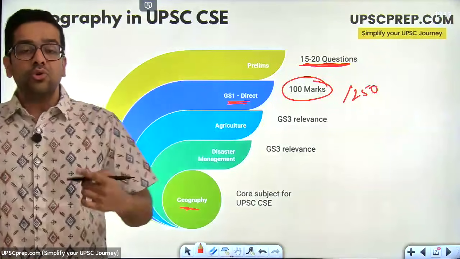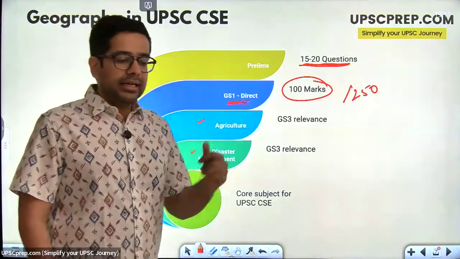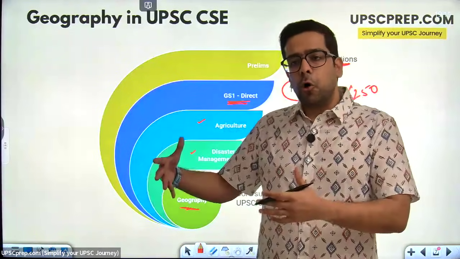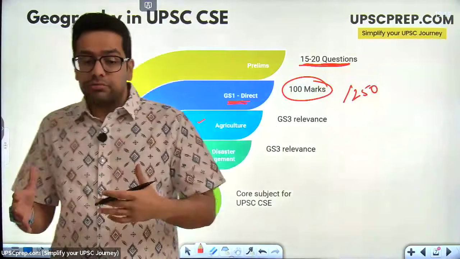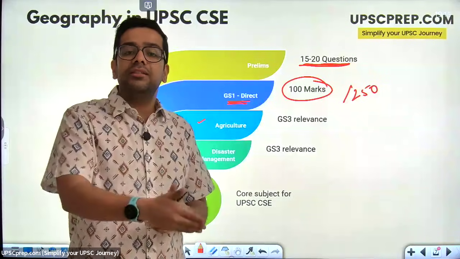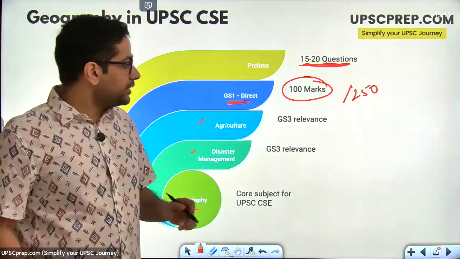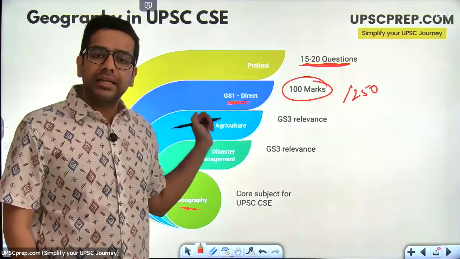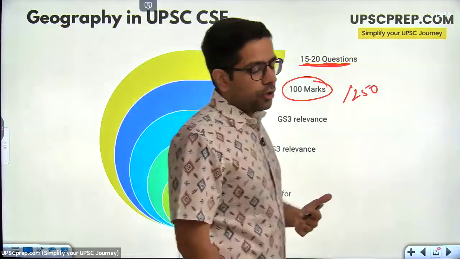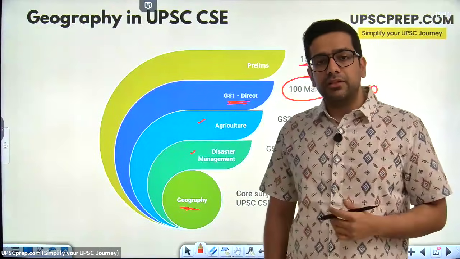Then geography is also relevant for GS3 in two parts, agriculture and disaster management. In agriculture, because in geography you'll be studying directly which areas are producing which particular crop, what the soil kinds are over there, what the vegetation is, and what methods you can use to increase the output of these crops. So in GS3, agriculture plus economy is the interface. Then disaster management, because in geography you will also be focusing on which areas are more prone to particular kinds of disaster.